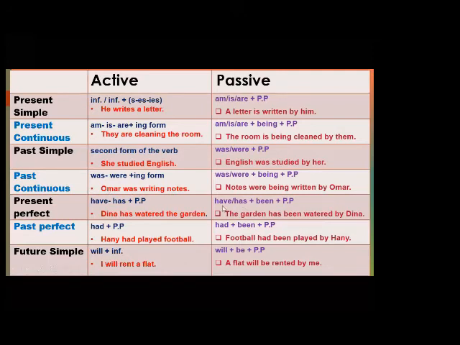What about the verb? Here, notes was or were? Were. But Omar was. Notes is many. So notes were. If Omar was, then notes were. The ing will be being. What about the verb writing?